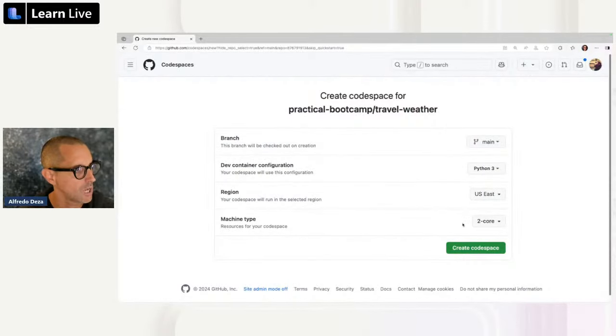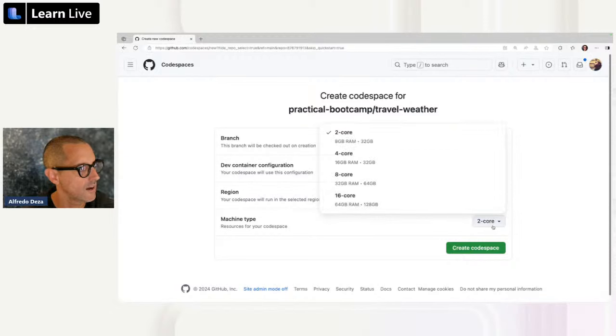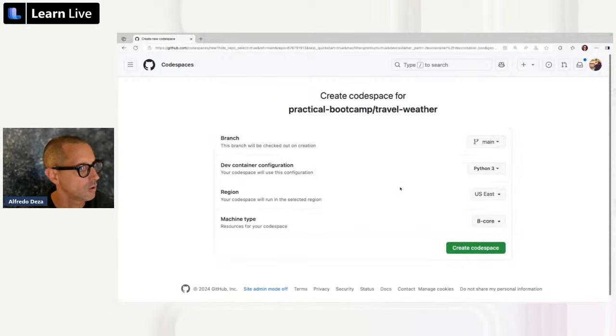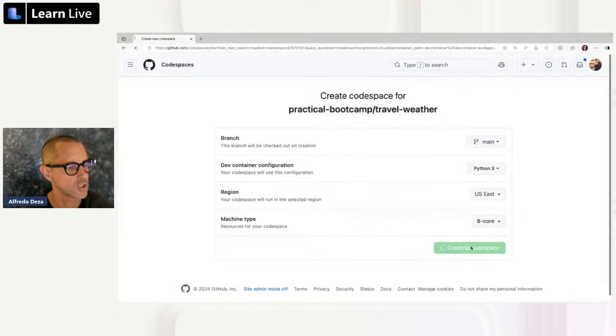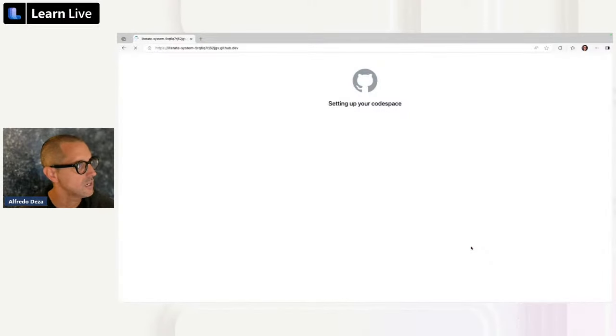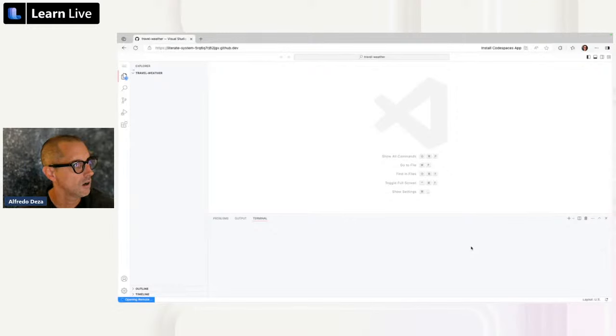And you have several options here. These look fine. I'm going to use a core machine with, what was it? No, 32 gigabytes of RAM and 64 gigabytes of disk space. Yeah. So what is a codespace? It is a development environment in the cloud.